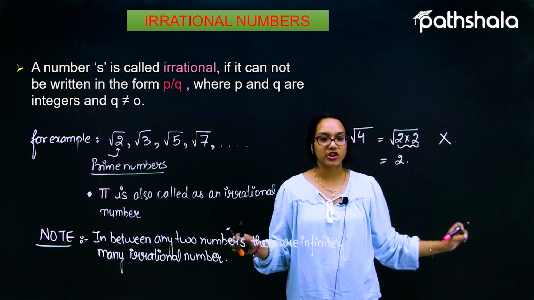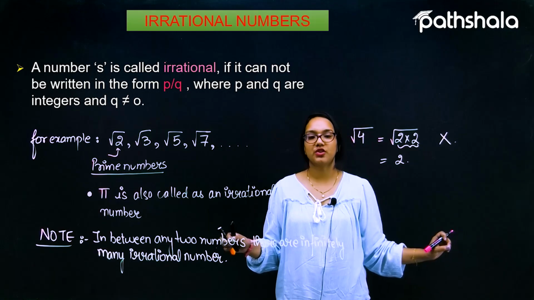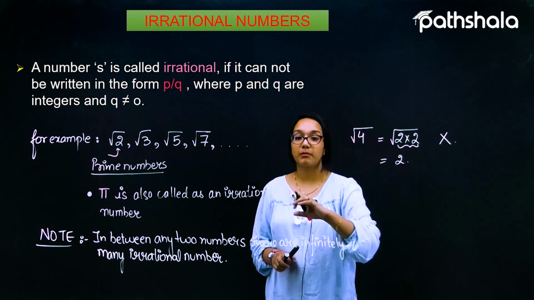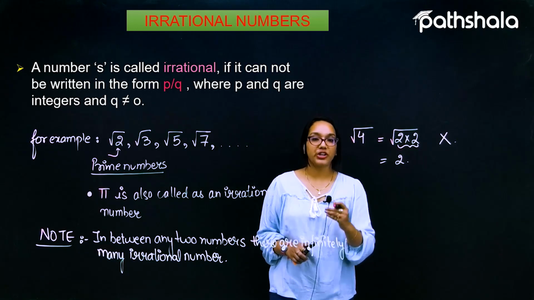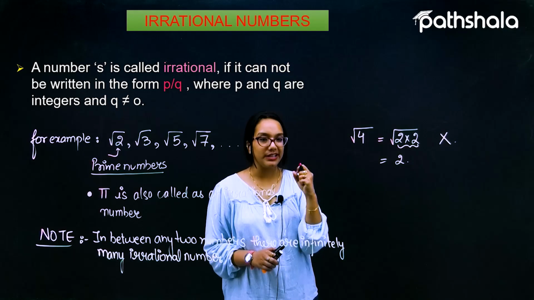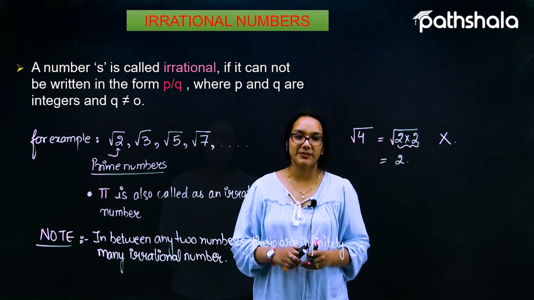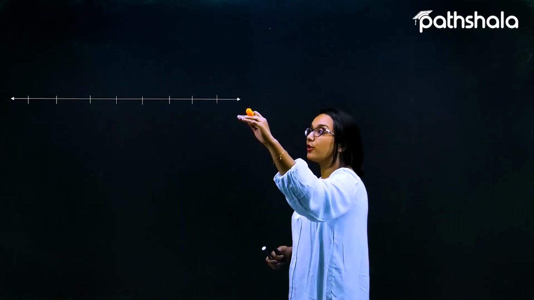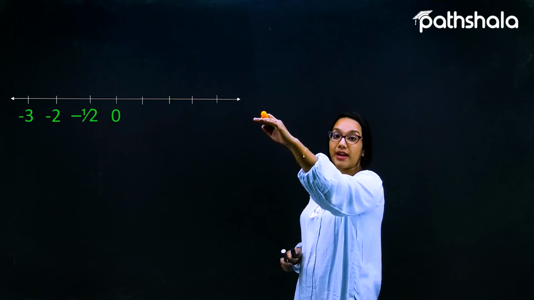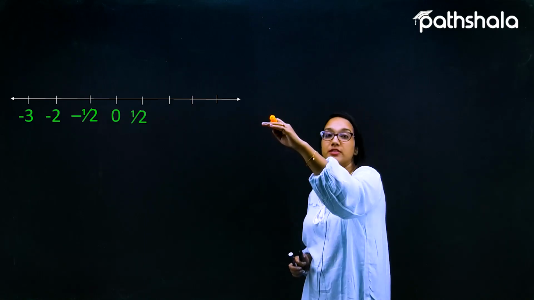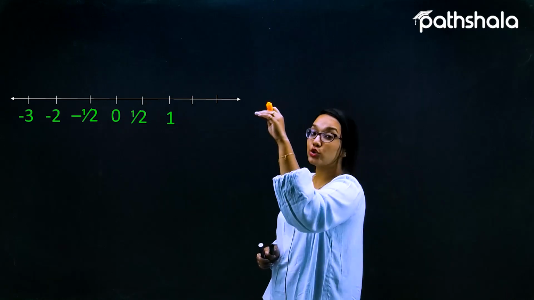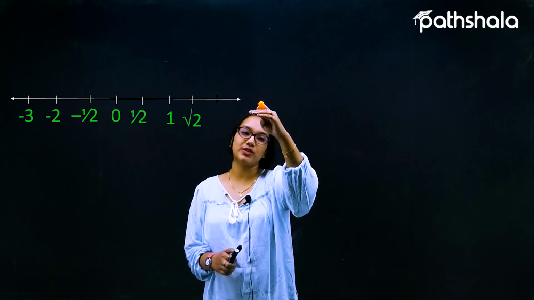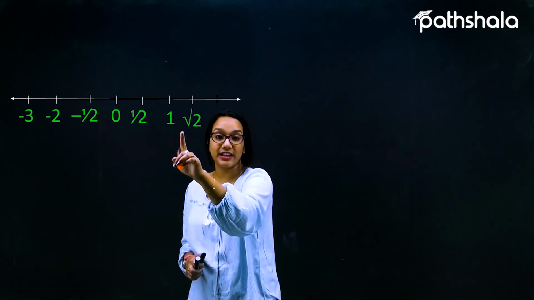Just like the concept of rational numbers, that in between any two rational numbers there exist infinitely many rational numbers, the same concept follows over here: in between any two numbers, there are infinitely many irrational numbers. So this is the introduction of irrational numbers. On this particular number line, we can not only represent numbers of the form -3, -2, -half, 0, half, 1, but also numbers of the form √2, √3, √5, √7, and so on. Those are nothing but called irrational numbers.